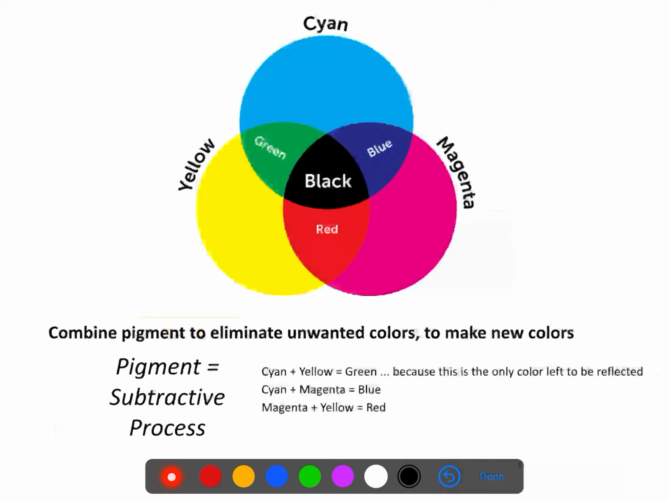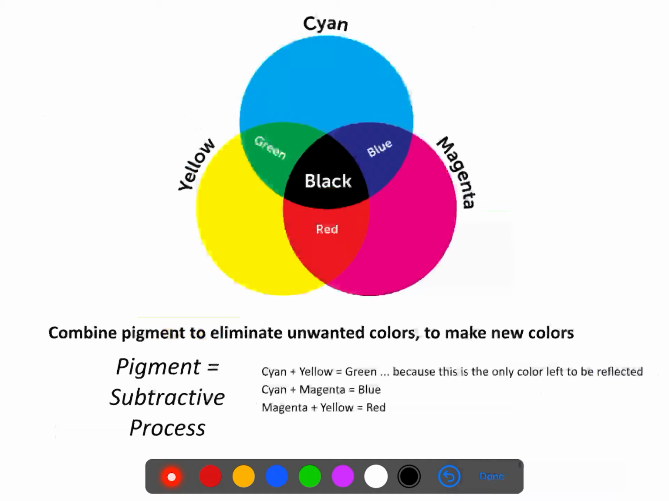Here is a color wheel for pigments. So once again, you can see the primary colors here are the largest circles. Cyan, magenta, and yellow are the primary colors for pigment. Combining colors is going to cause the colors to be absorbed, and whatever is left over is what is reflected to our eye, and that is the color that we see.